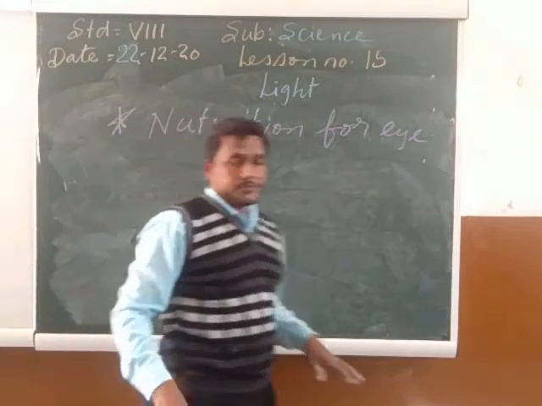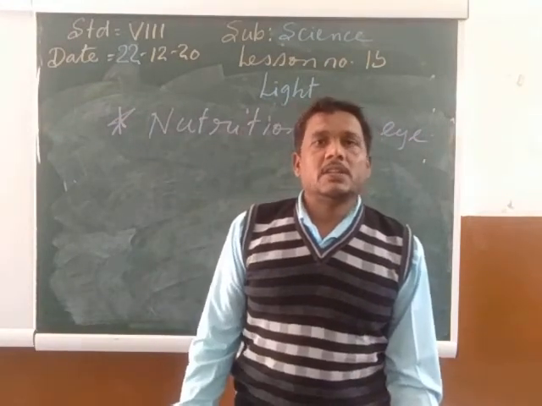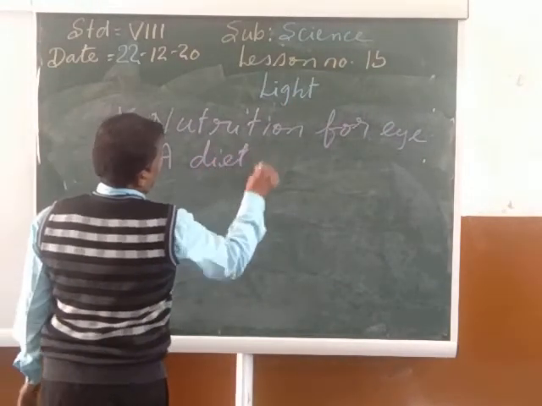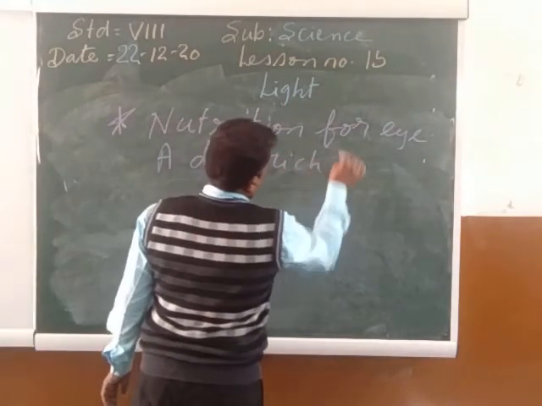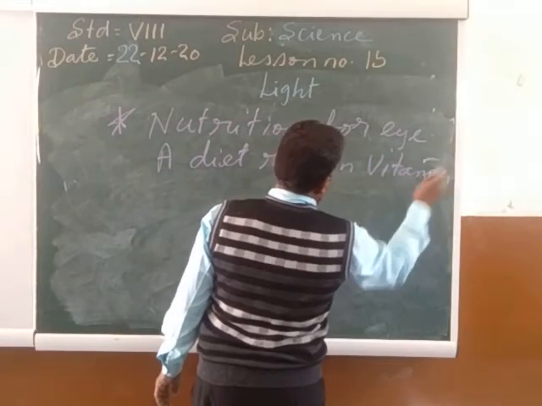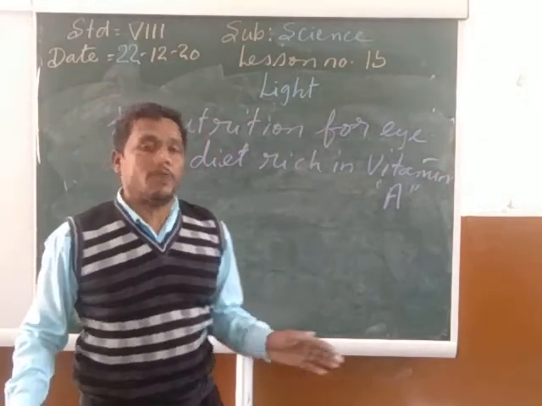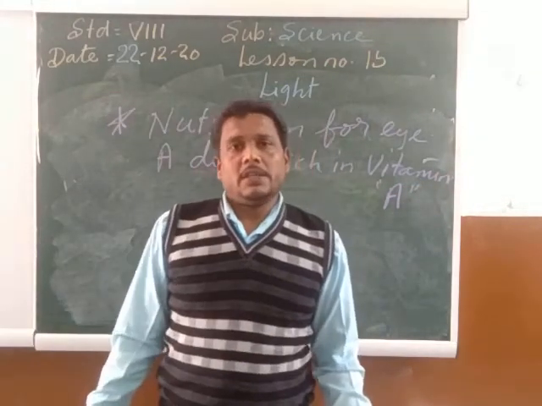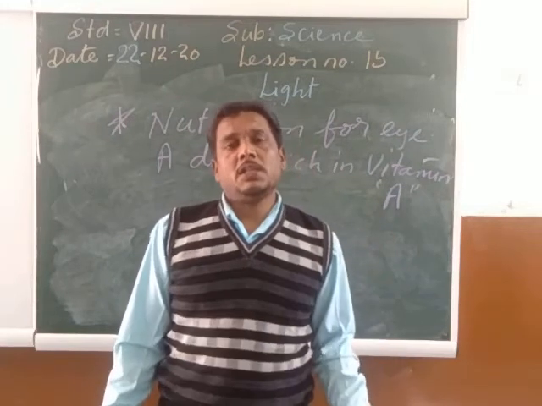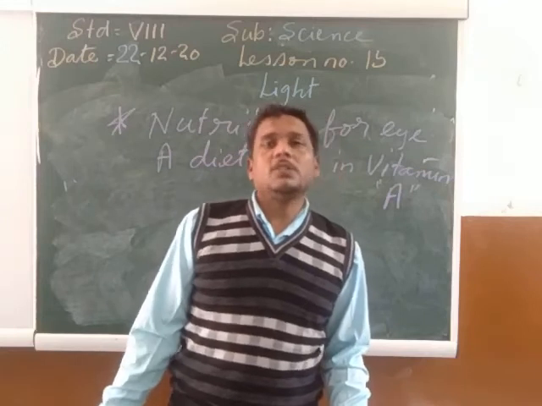A diet rich in vitamin A. A diet rich in vitamin A is very important for good eyes. A diet rich in vitamin A is very good for the healthy functioning of the eye.